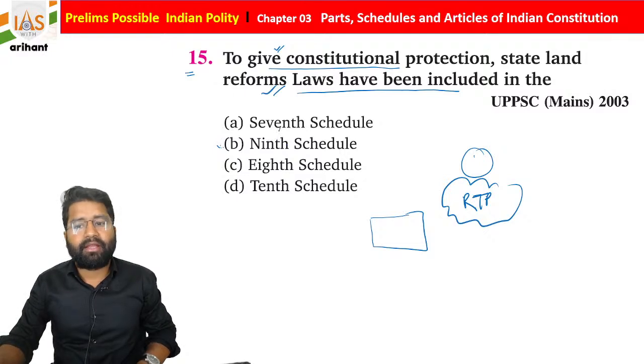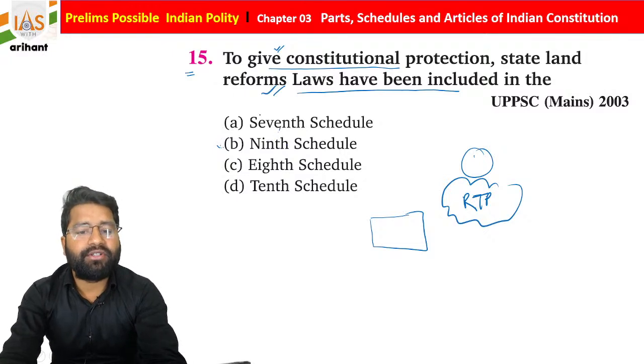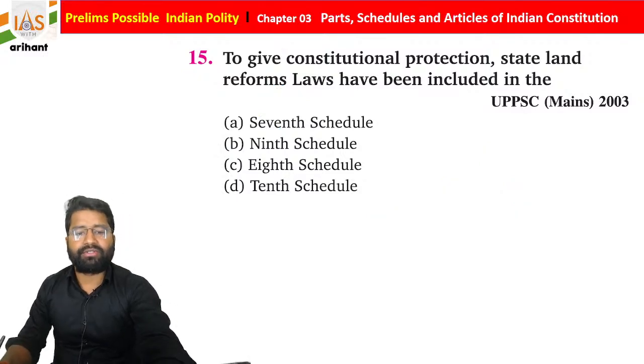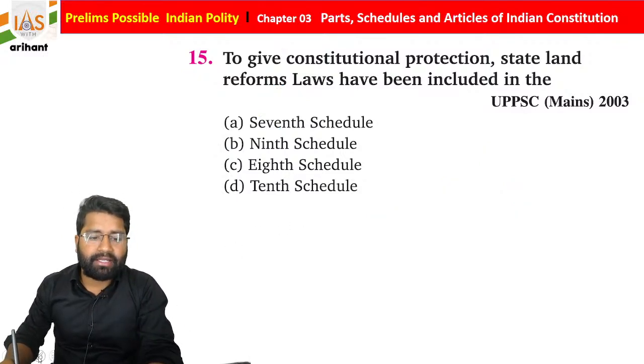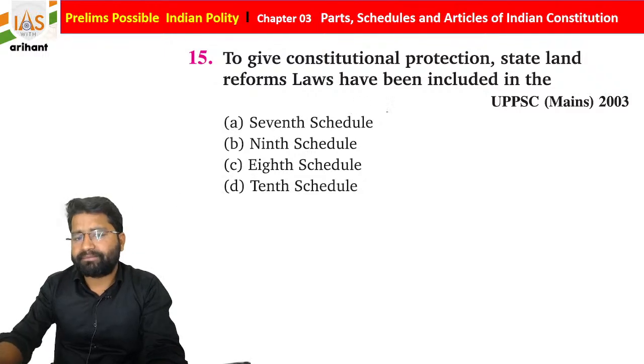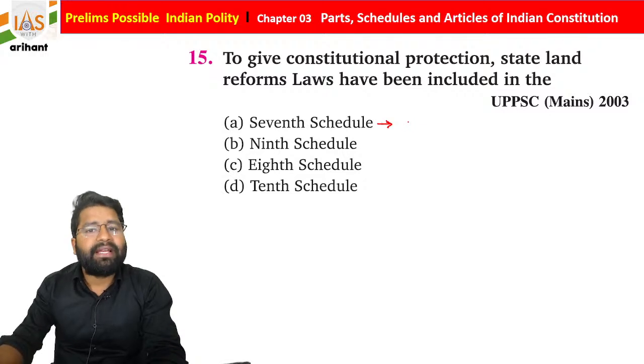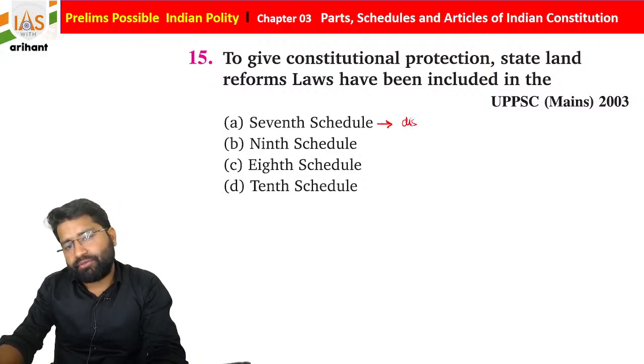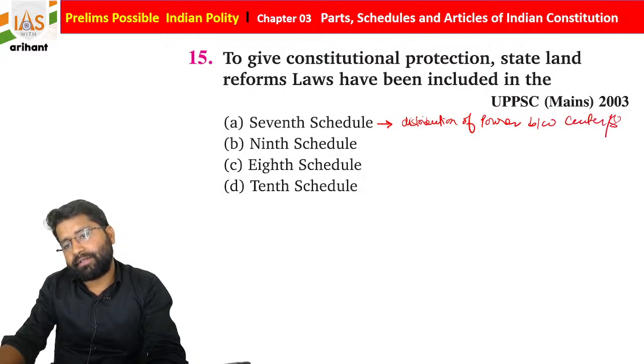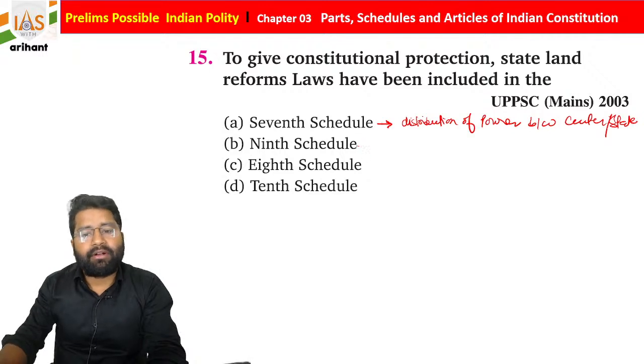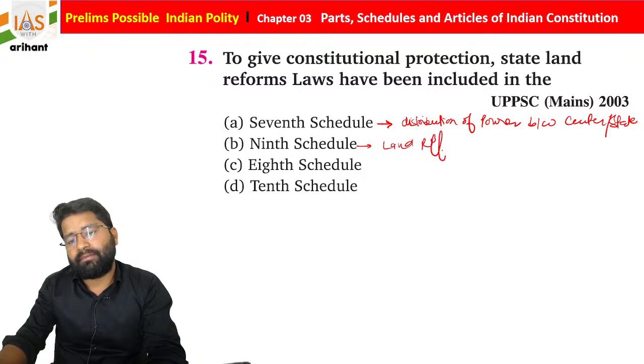So where is it included: 7th schedule, 9th schedule, 8th schedule or 10th schedule, students? It is very important, every year they ask questions from this topic. If we talk about the 7th schedule, you all know what it contains: basically the distribution of power between center and state. The 9th schedule has some provisions related to land reform.